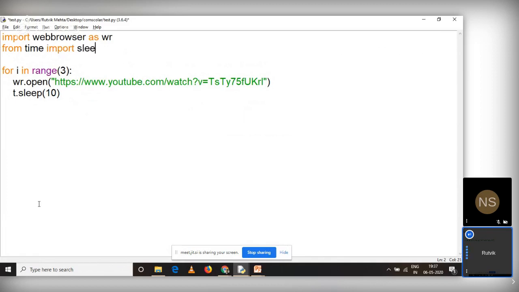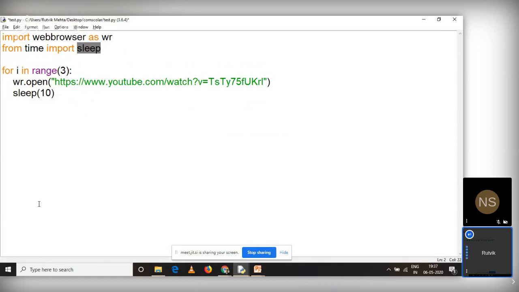So you don't want to use this prefix, and from the time module, I just want to use this sleep function, right? So now I have imported a specific function from this module, and that function name is sleep. So I'm not working with all the functions which are available in the time library. I'm working with a specific function called sleep.